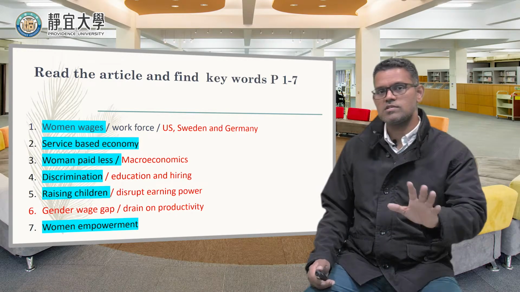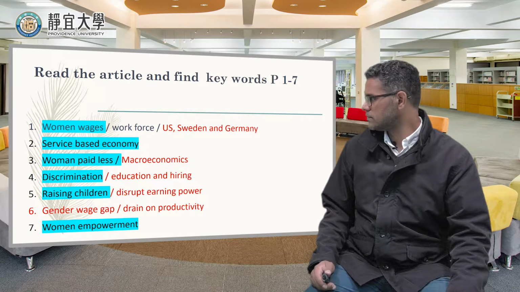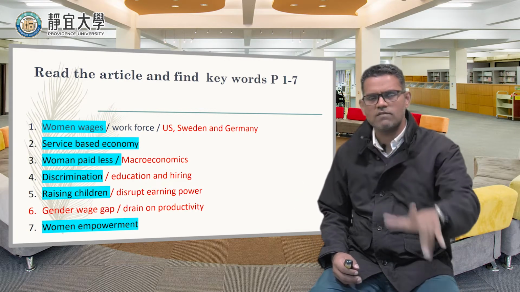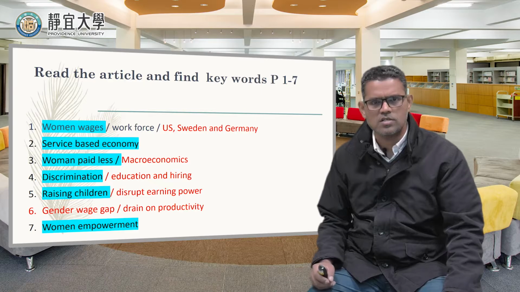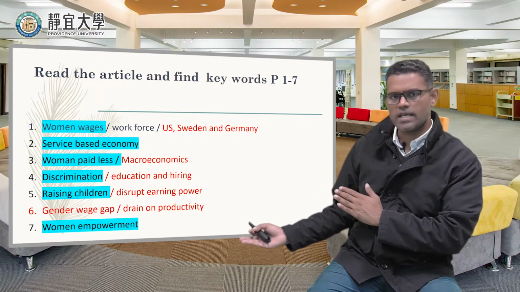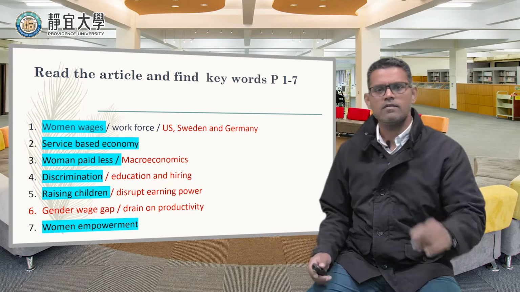Okay. So 1 to 7, the keywords. I hope you have all these keywords. At least 5 words out of these 7 words. Then I think your reading skill is improving. Yeah. Did you get some words? Just check it out. Okay. All right. And then we move on.